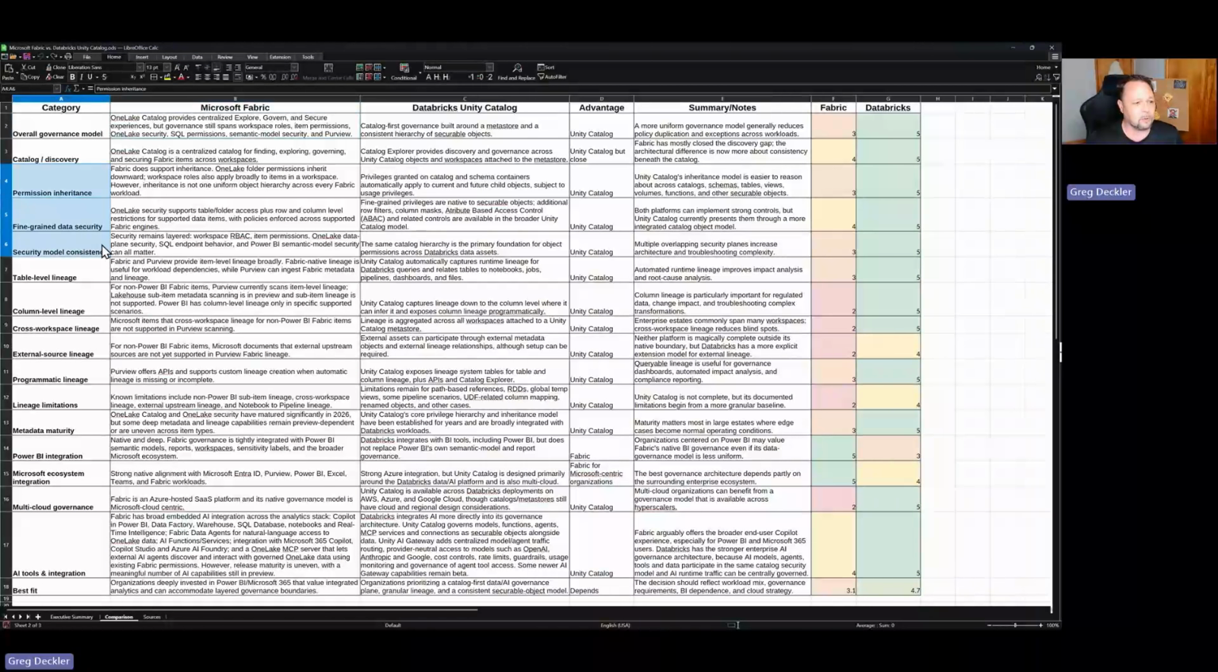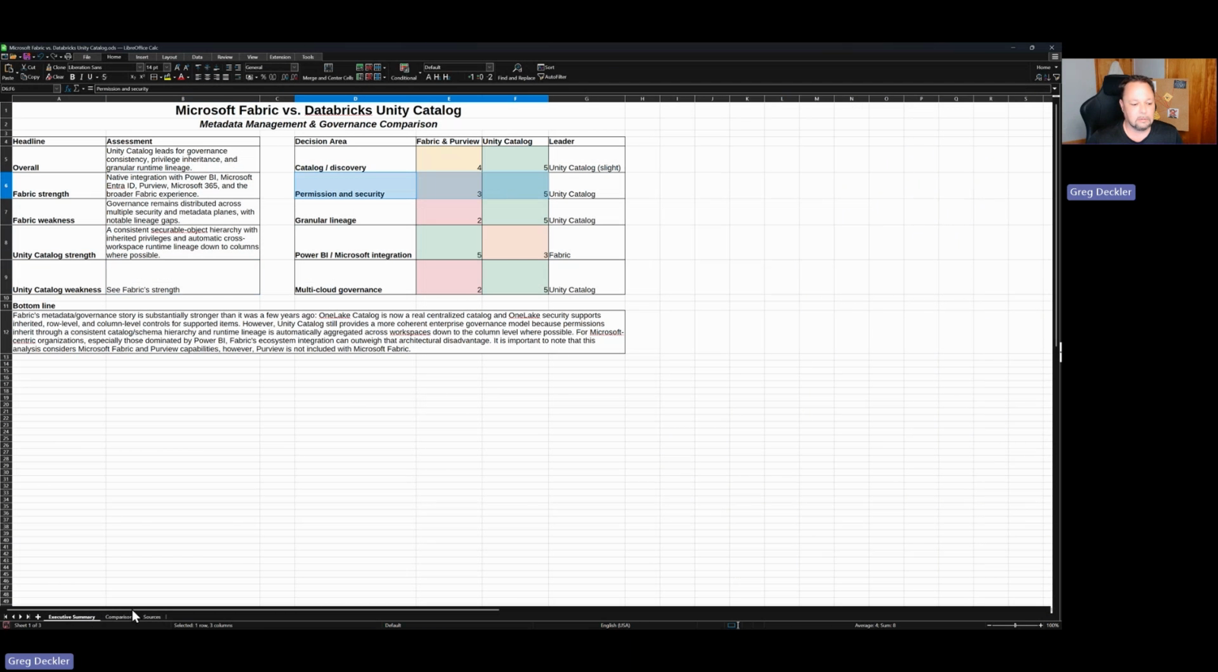All right, so let's see. Security and permissions really comes down to this one, right? Again, because it's all consistent, Unity Catalog's inheritance model is easier to reason about across catalogs, schemas, tables, views, volumes, and so on. Both platforms implement strong controls, but Unity Catalog currently presents them more through an integrated catalog object model. The analysis kept coming back to that. I'll just be honest. Again, multiple overlapping security planes, increased architecture and troubleshooting complexity in Microsoft Fabric. So these are the lines that basically correspond back to the executive summary, this guy, right?